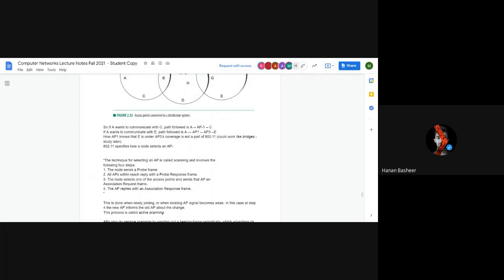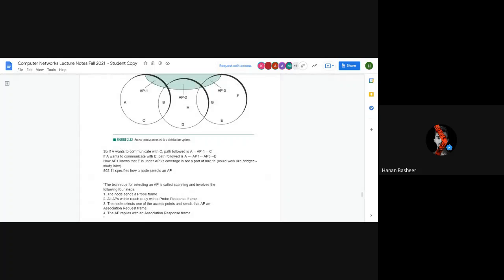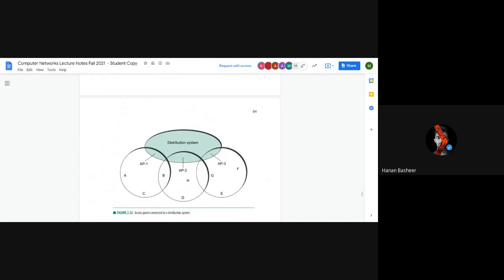This is implemented using a strategy called scanning, where the node sends a probe frame which probes that everyone is quiet as well as that the receiver is ready to receive. Then all APs within reach will reply with a probe response frame. The node selects one of the access points and sends it an association request frame, for example AP1, AP2, AP3.